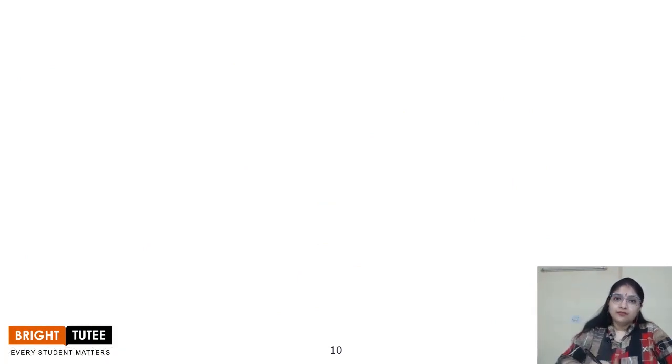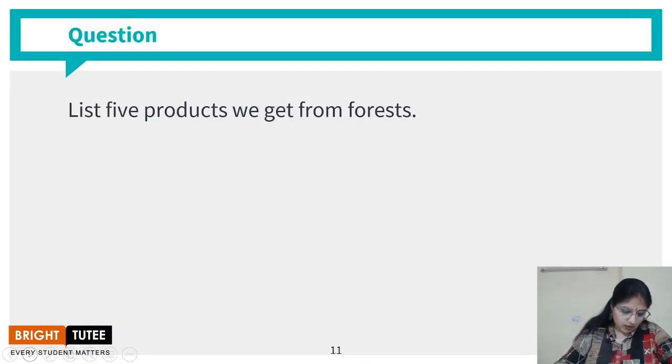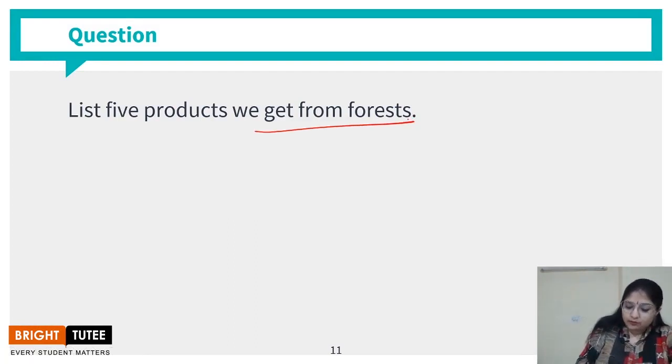Now let's look at the first question. List 5 products we get from the forest. So there are different products that we get from the forest, numerous. So we are just going to name 5.